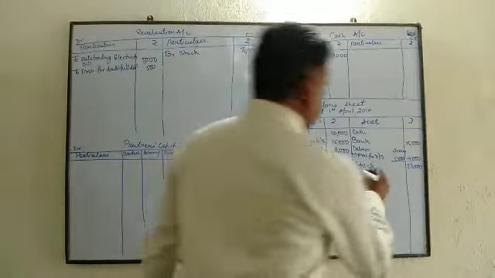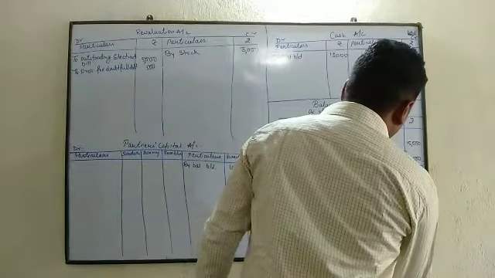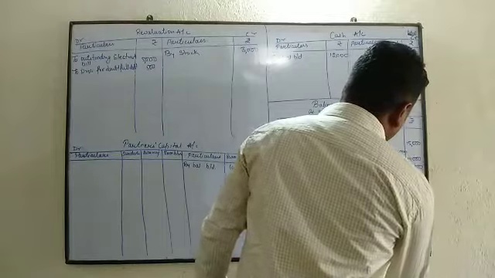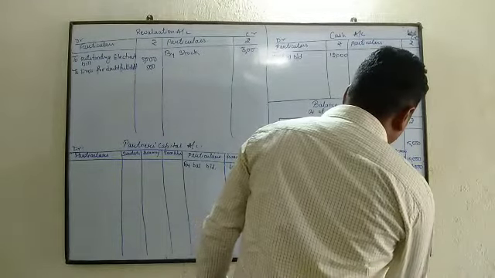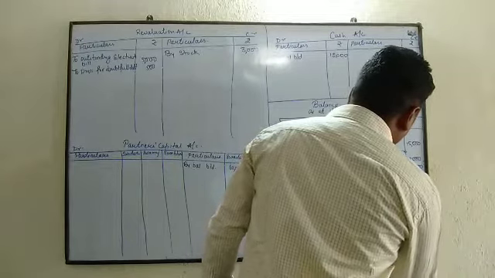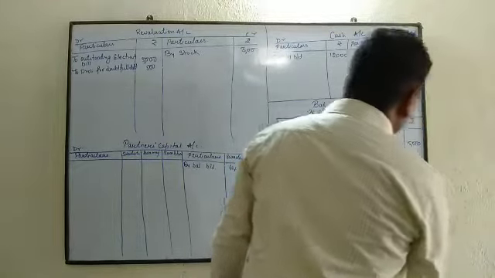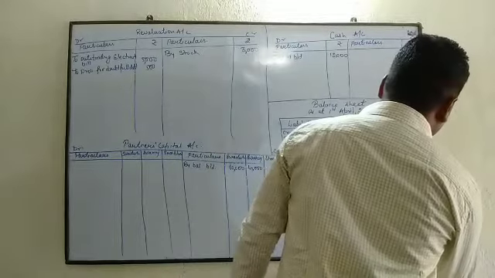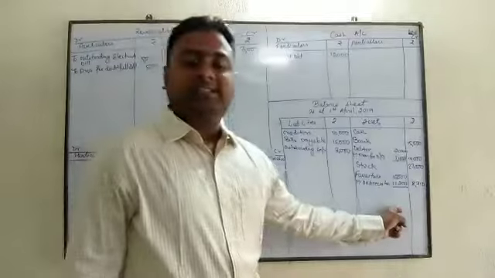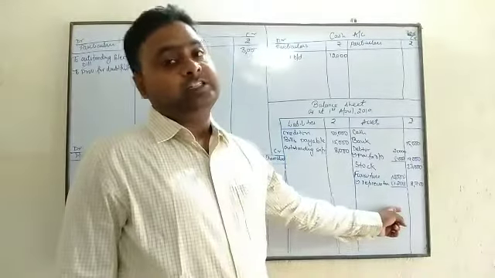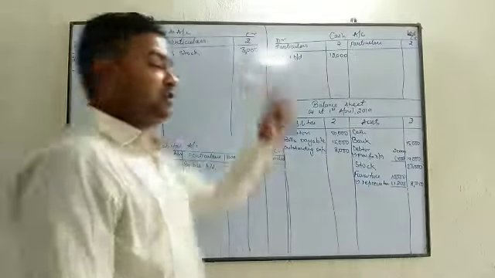So your furniture now is 10,000 less depreciation 1,250. So it has reduced, and since it has reduced, it is a loss, and since it is a loss, it will be written in revaluation.